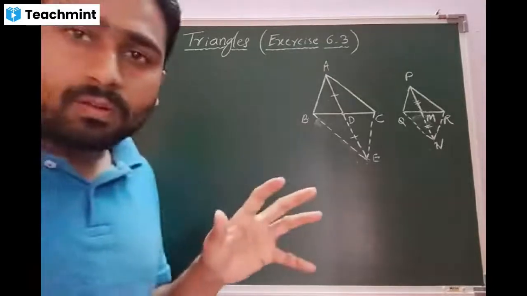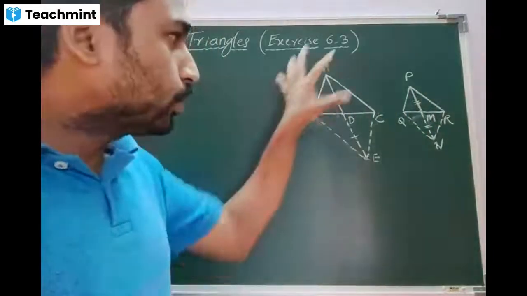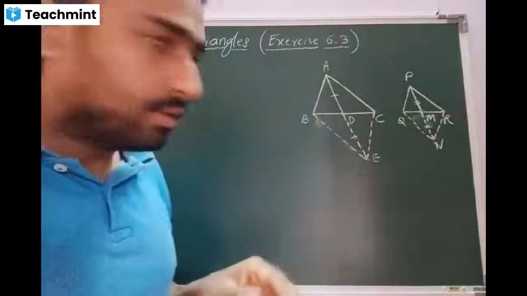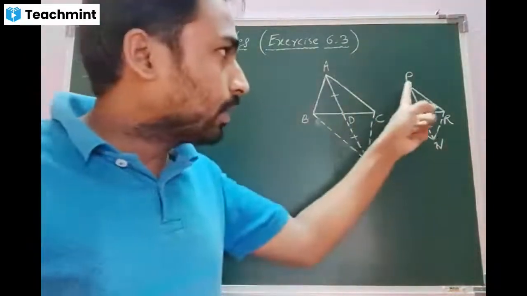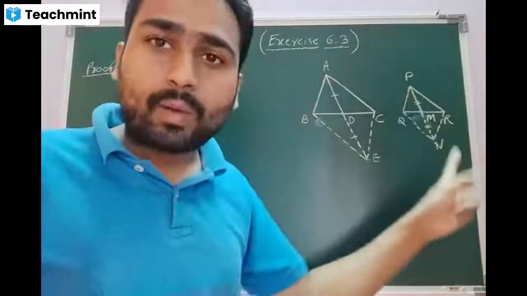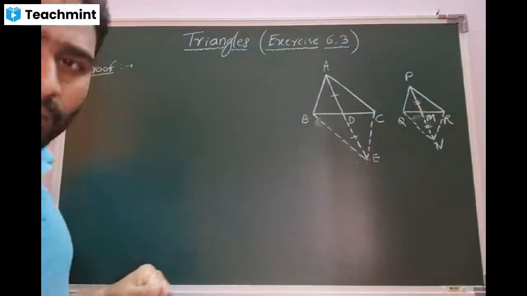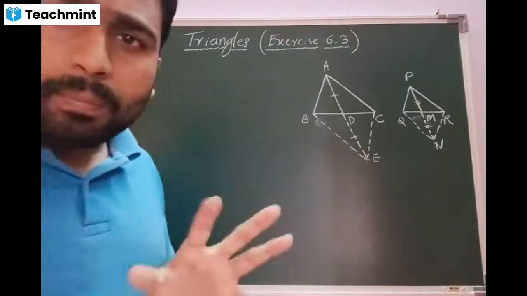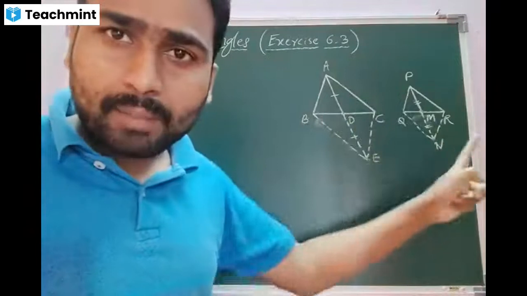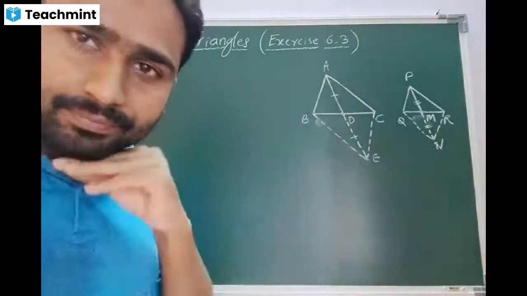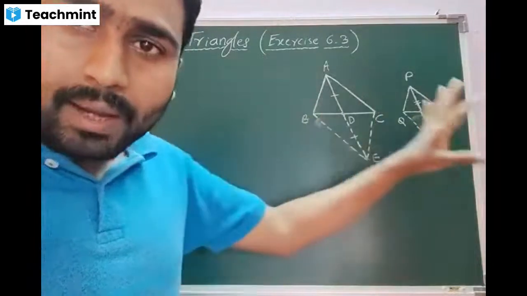Beta, observe, there were two triangles, they have converted into two quadrilaterals. One is ABEC, one quadrilateral. The other one is PQNR, the other quadrilateral. Am I right, beta? If you observe it properly, both are looking like parallelograms.